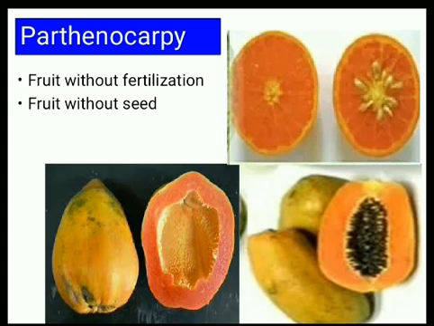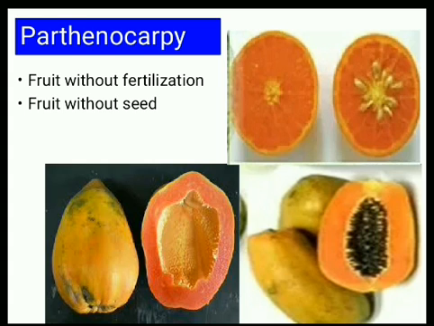So, in nature, generally after fertilization, fruit is formed. But there is a scientific process by which we can produce fruit without fertilization. So if there is no fertilization, there is no question of production of the seed.